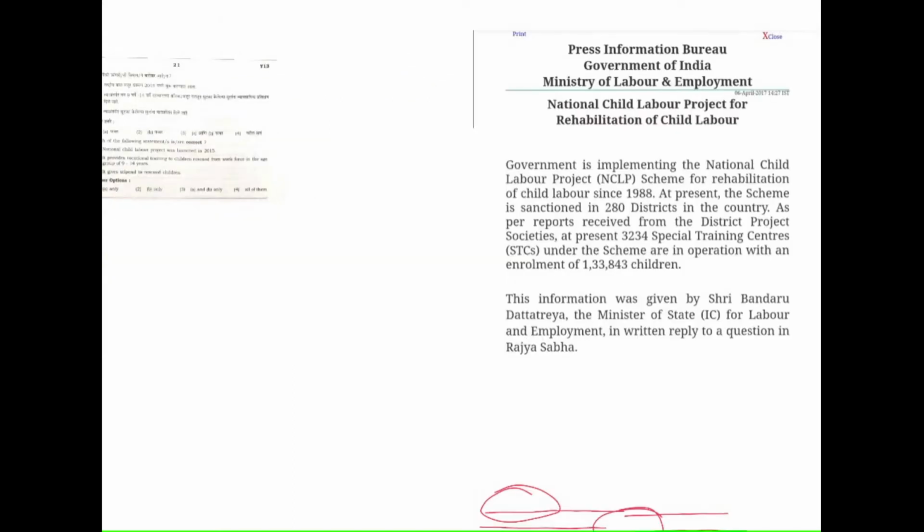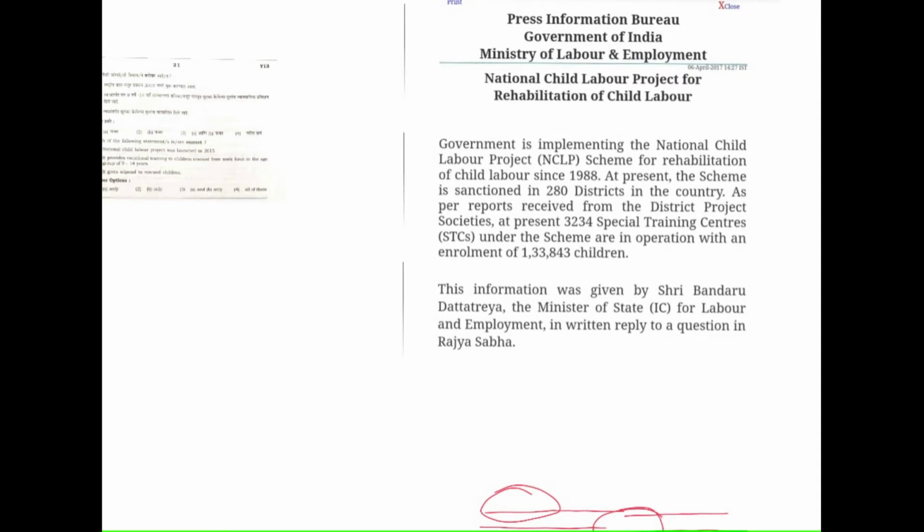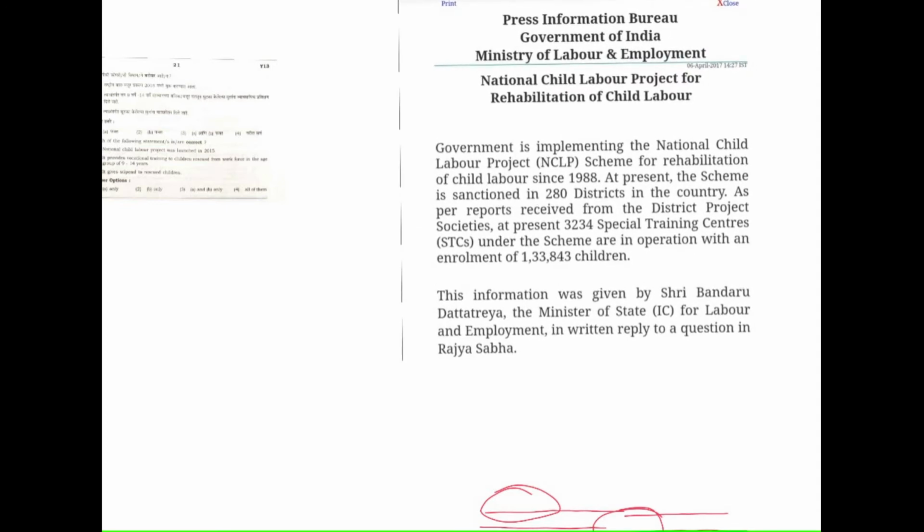So, we saw statement B is correct and statement C is correct, that it gives a stipend of rupees 150 per month per student to rescued children and it provides vocational training. I was confused about the launch year of the NCLP, but I have the information from PIB, Government of India source. So this clearly states that this is from 6 April 2017.